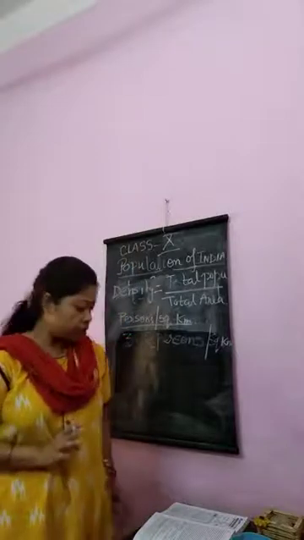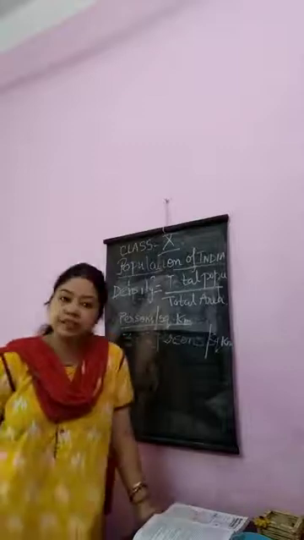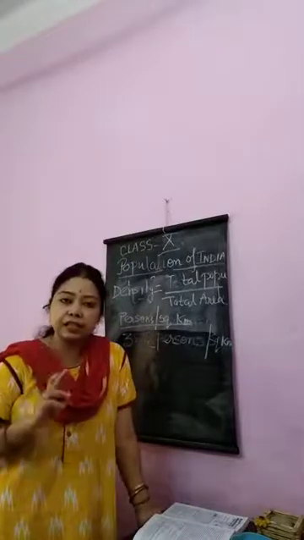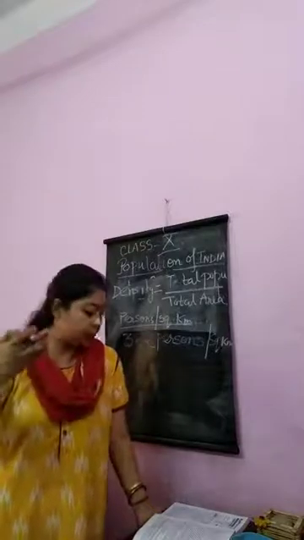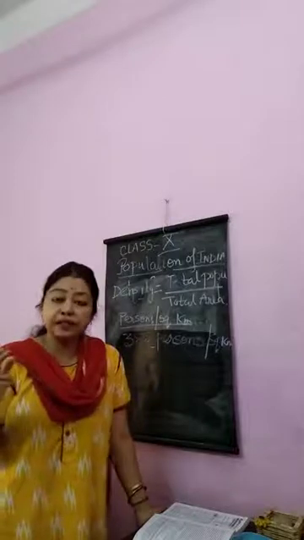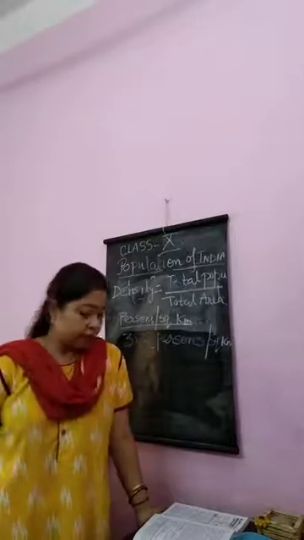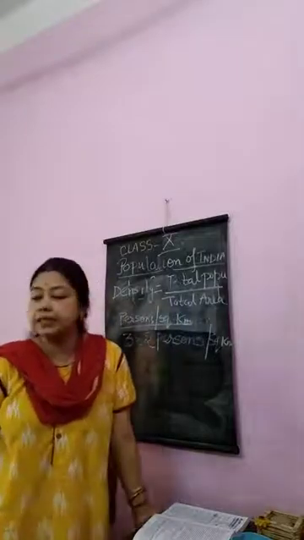Okay. So what I have discussed: the definition of census, first census, last census, next census in 2021. Then after how many years a census happens? 10 years. Then the four most populated states.